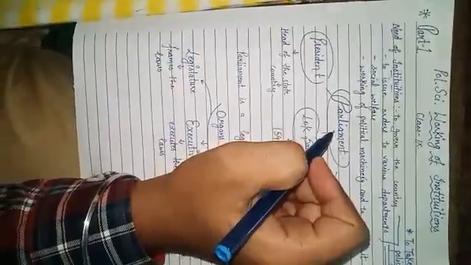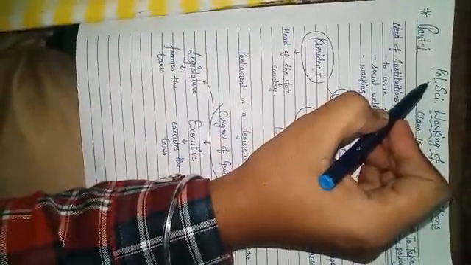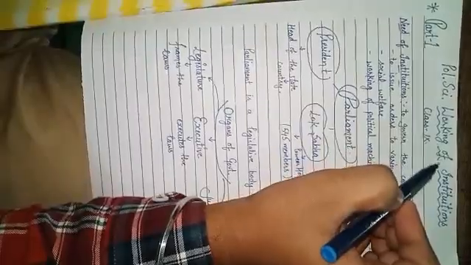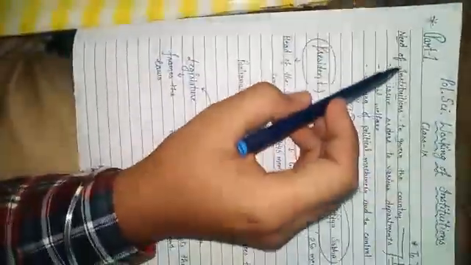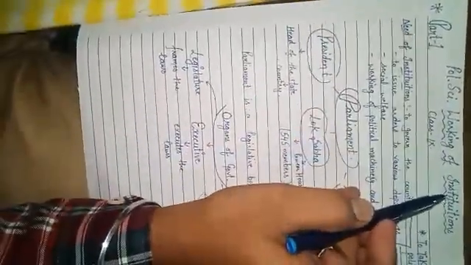Good morning, dear students. This is Political Science chapter Working of Institutions, Class 9, and this is part 1, an introductory lecture to this chapter. So, first of all, what are institutions?